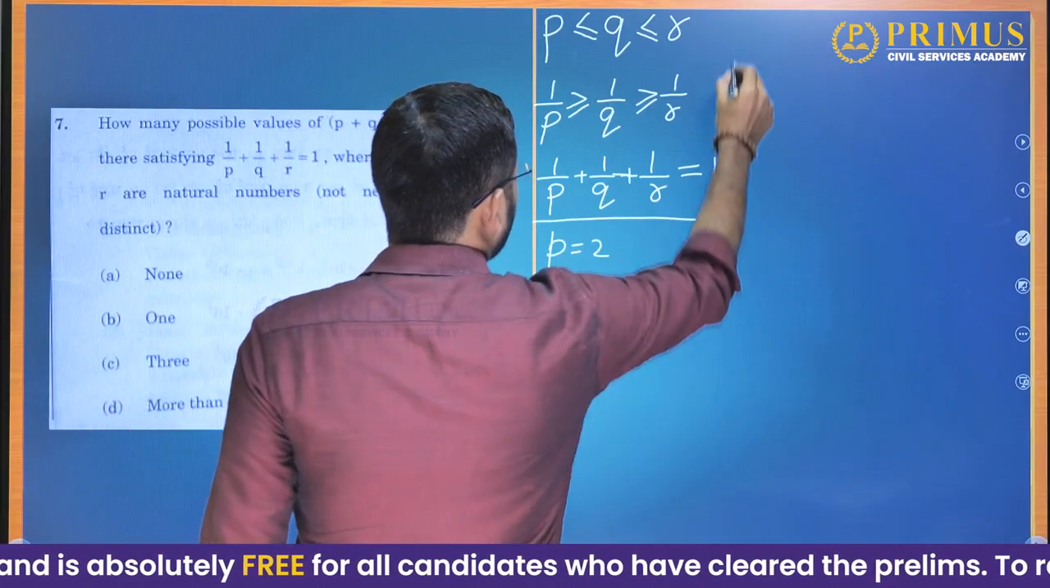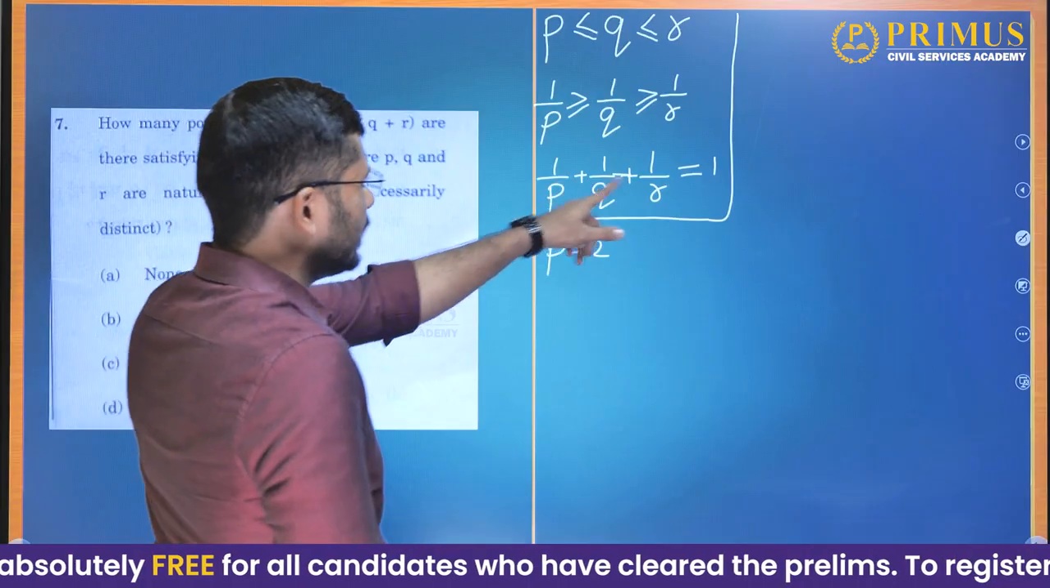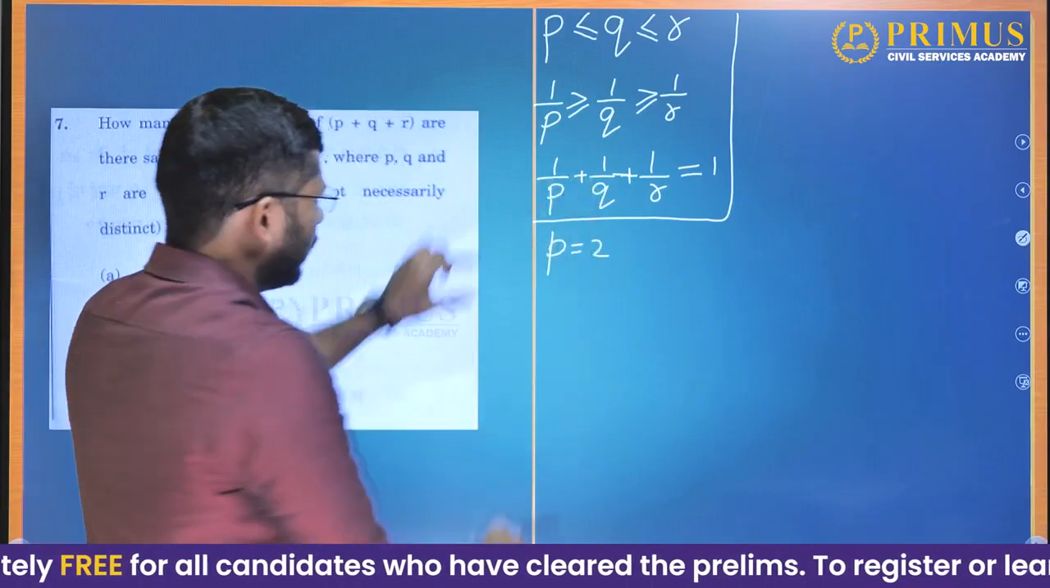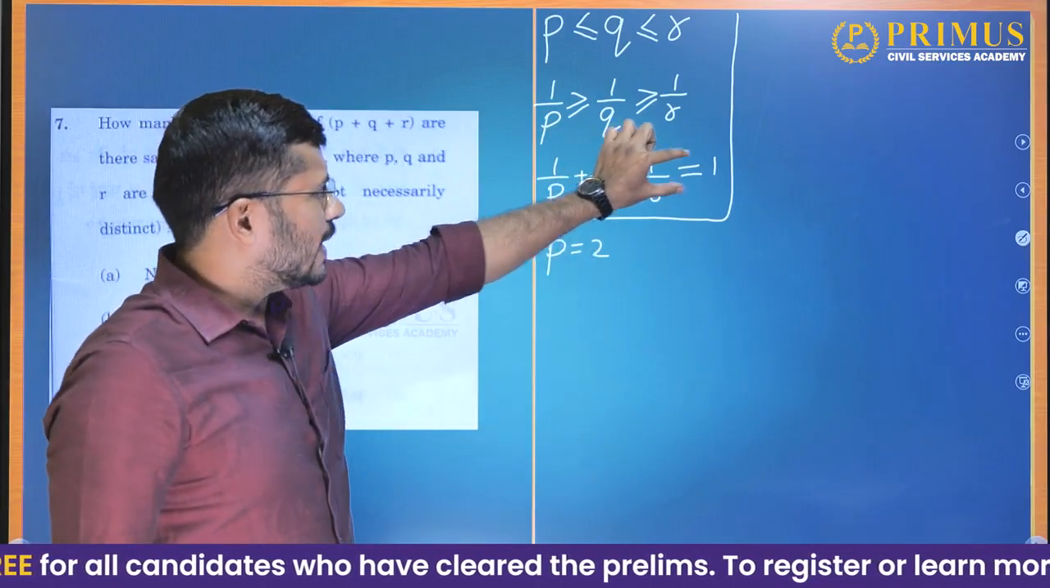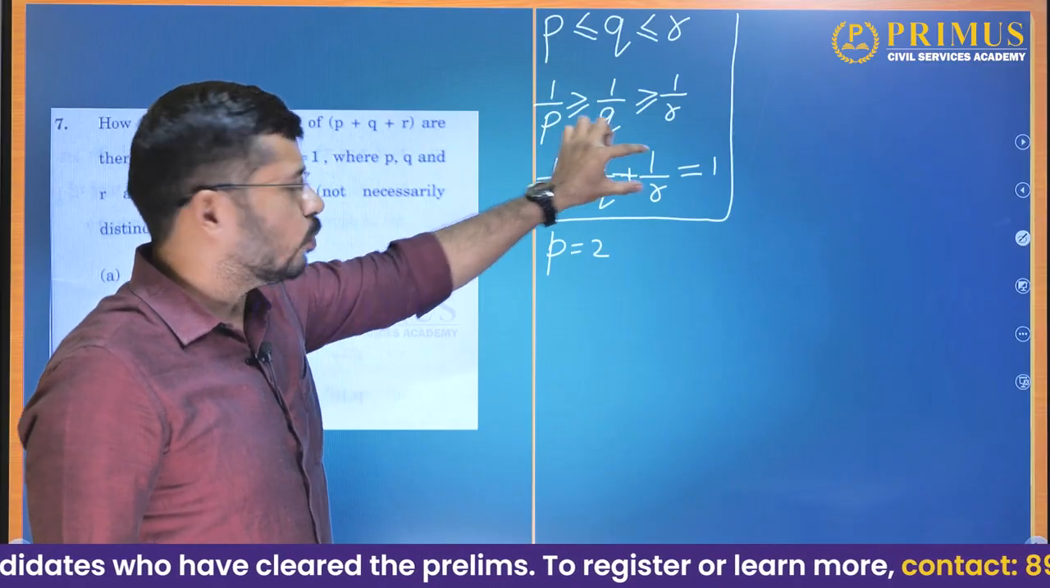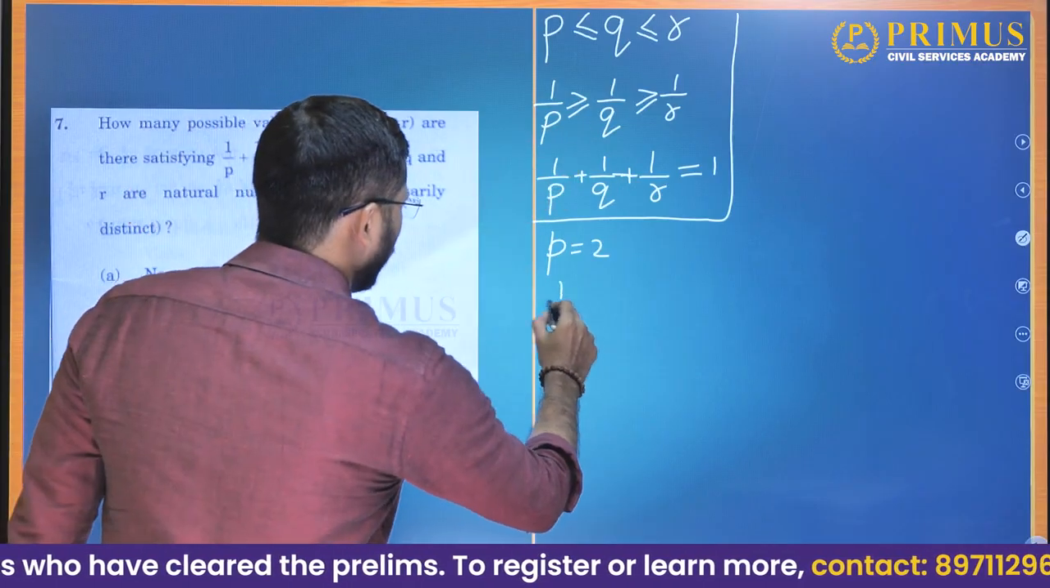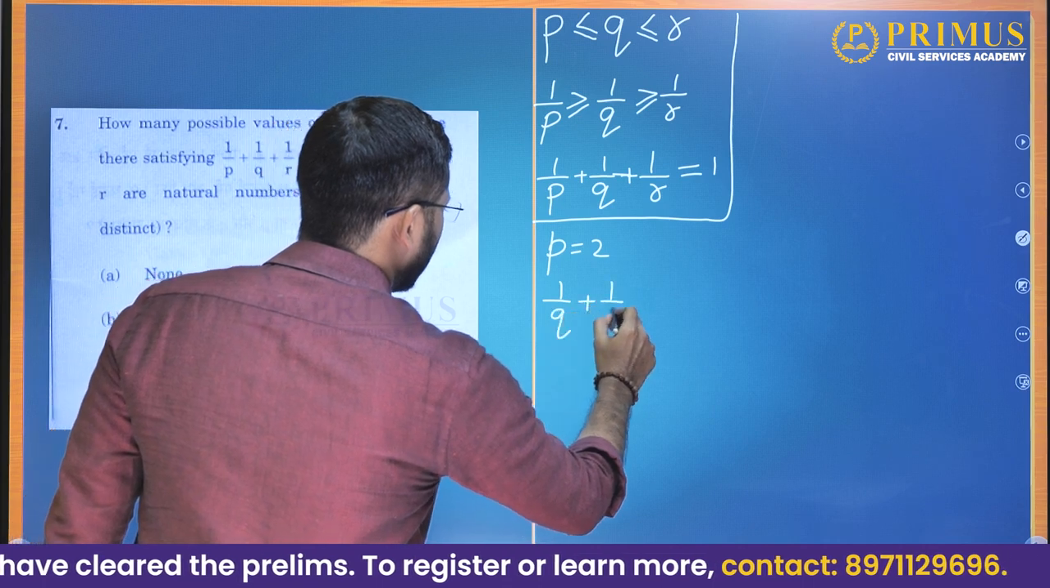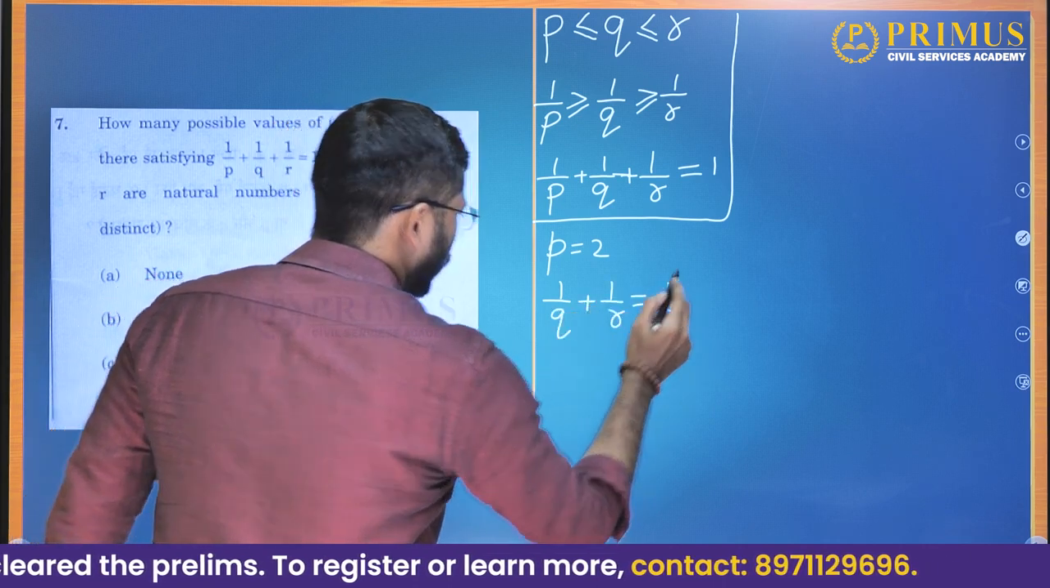This is case 1. When p is equal to 2, this will become 1 by 2 plus 1 by q plus 1 by r is equal to 1. So this is already half. So that means these two should make up half. That is, 1 by q plus 1 by r, they have to make up 1 by 2.